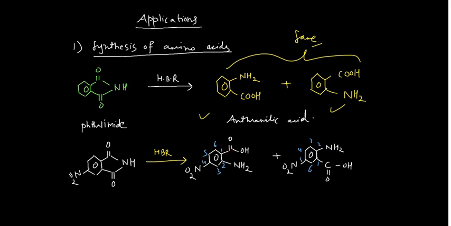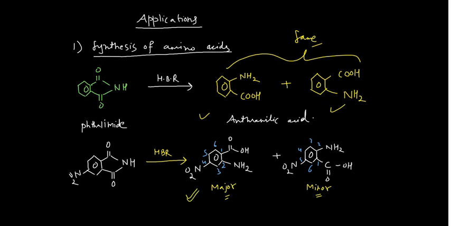In words I cannot explain it, or you will not understand quickly. I have to draw the mechanism for this one. But before going into the detail, I am telling you that this would be your major product, and this would be your minor product.